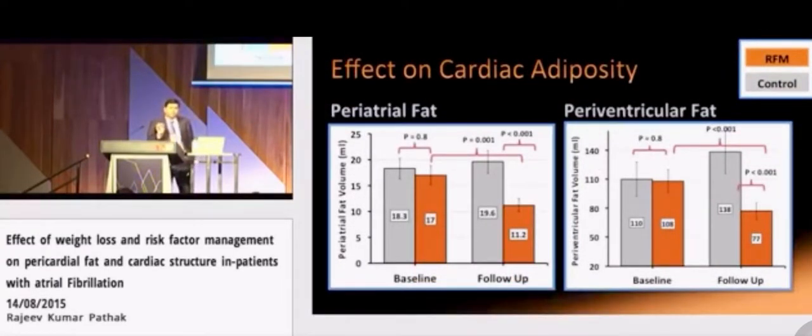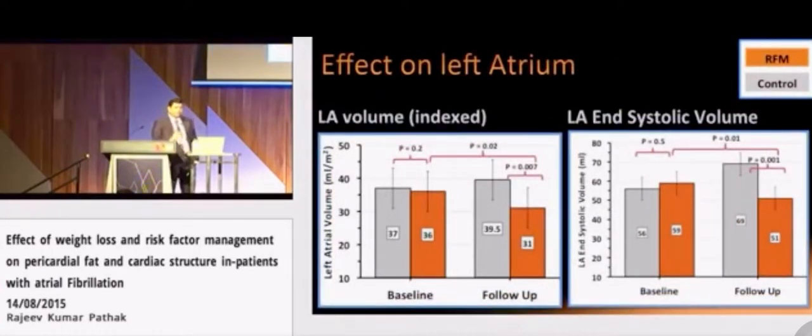This slide shows the impact of risk factor management on cardiac adiposity. We used cardiac MRI scans to look at periatrial and periventricular fat. At baseline, both groups had similar periatrial fat. Risk factor management was associated with significant reduction in both periatrial and periventricular fat tissue. This slide shows the impact of risk factor management on left atrial volume. Again, both groups had similar left atrial volume at baseline. Risk factor management was associated with significant reduction in left atrial volume at final follow-up.